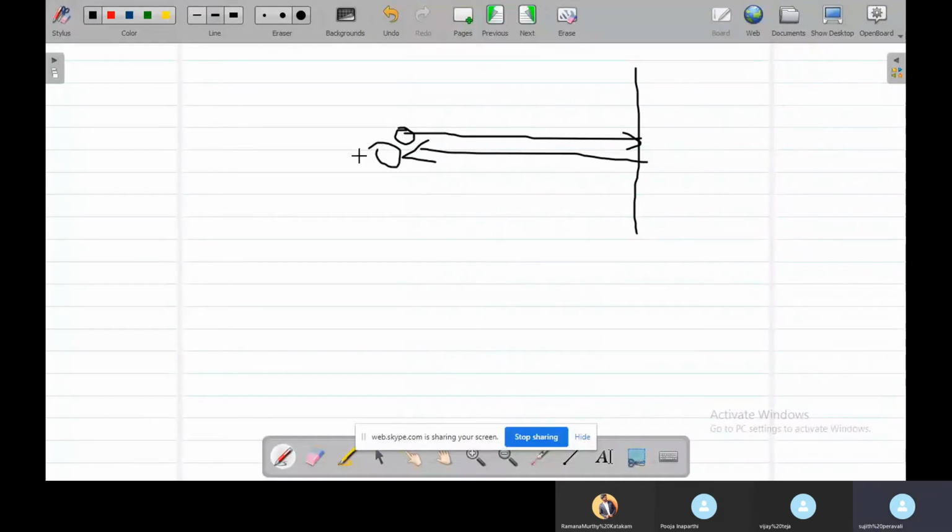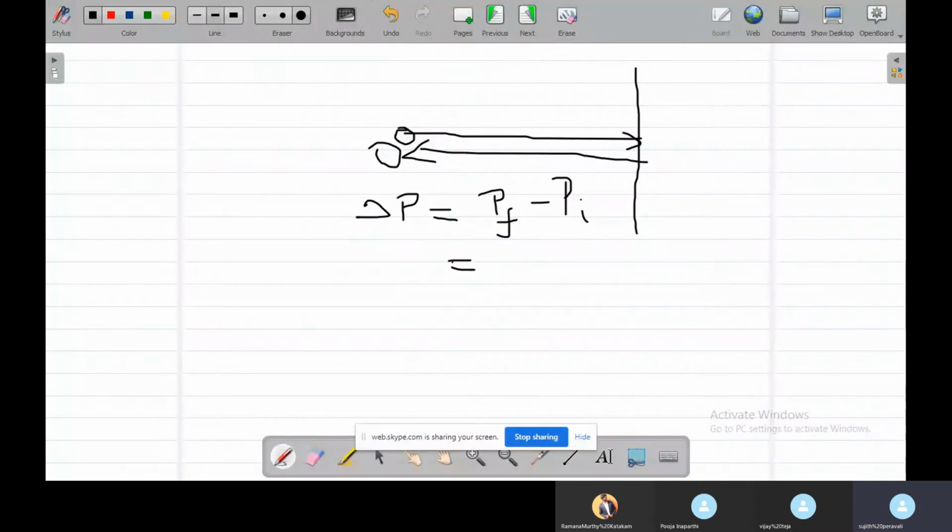Then what will be the change in the momentum? Change of momentum equals P final minus P initial,